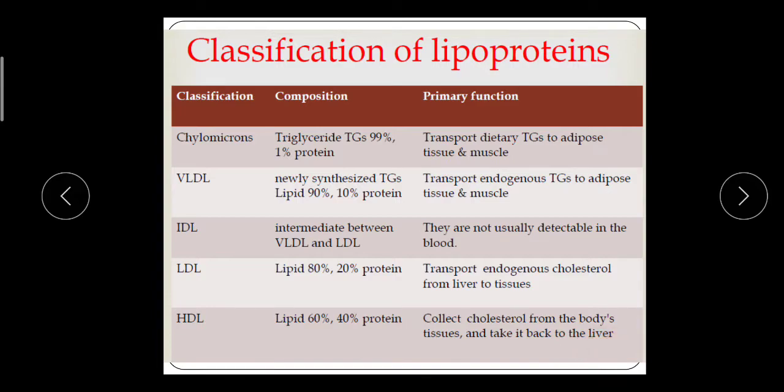So HDL is the good lipoprotein. It removes the cholesterol from the different parts of the body, and that cholesterol gets converted to LDL and is endocytosed at the receptors in the liver. So these are the classification: major classes chylomicron, VLDL, LDL and HDL.